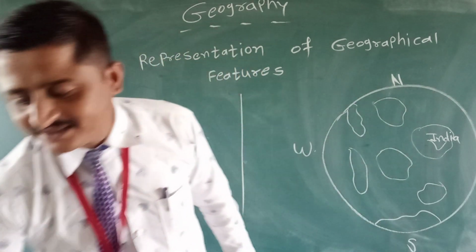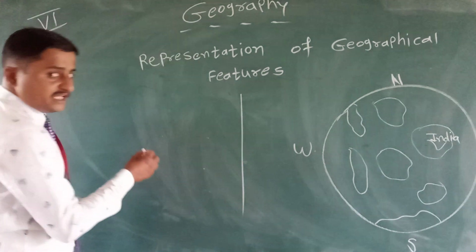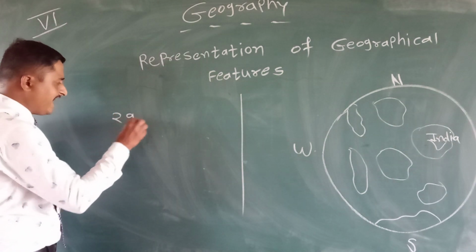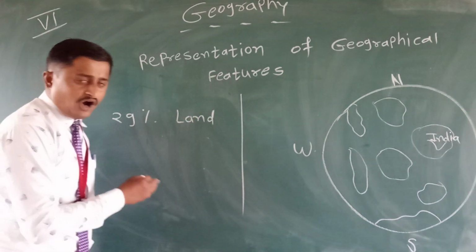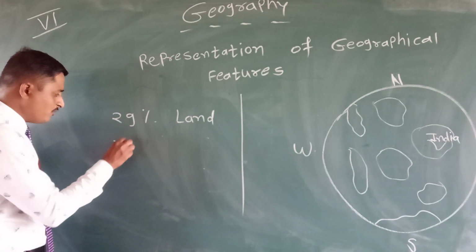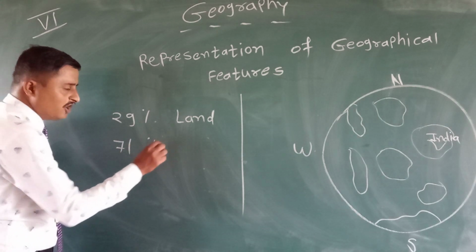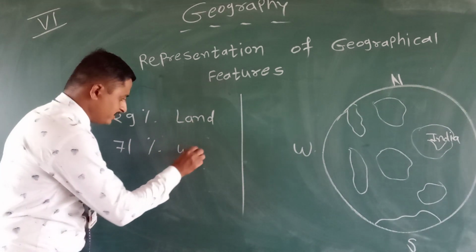Only 29% land. हमारे अर्थ पे कितनी जमीन है? Only 29% land, and the remaining part, 71% of the earth's surface, is water.